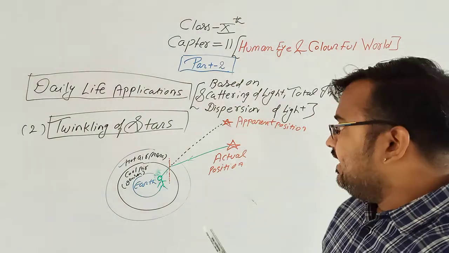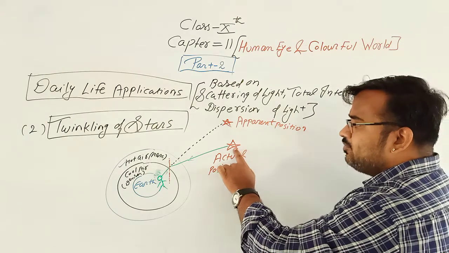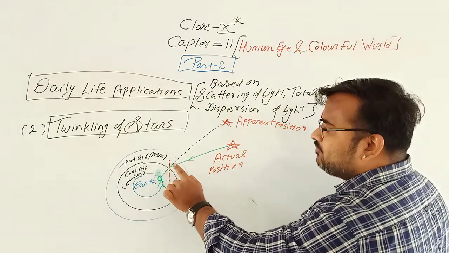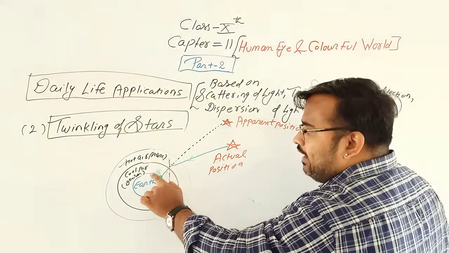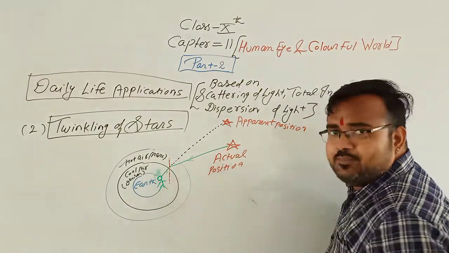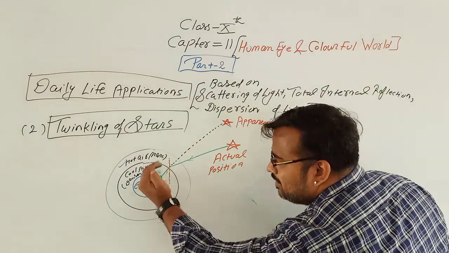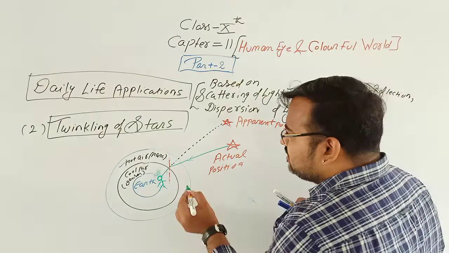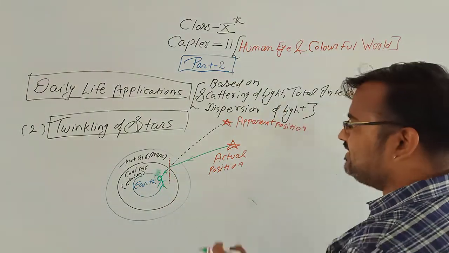Clear? So if the observer stands on the Earth and white light travels from the star and enters from rare to denser medium, hot air being rare medium and cool air denser medium, the white light travels in a straight path, and according to our first rule, when it enters from rare to denser medium, it bends towards the normal. So the direction of the incident ray has been changed.